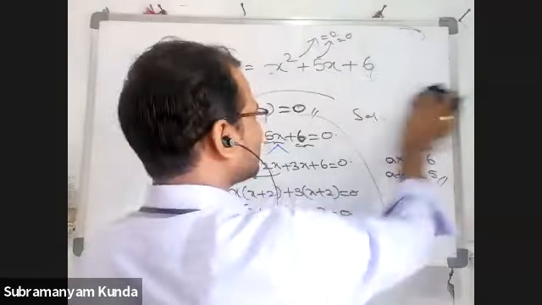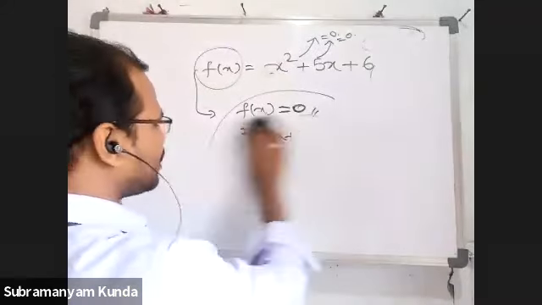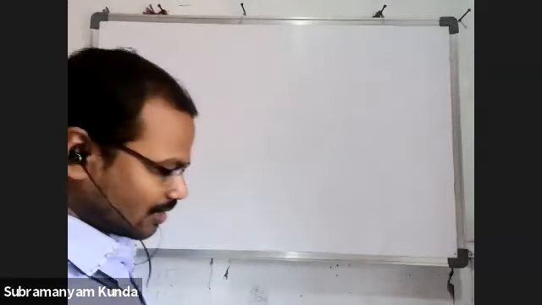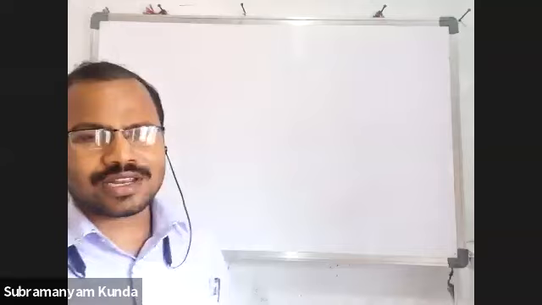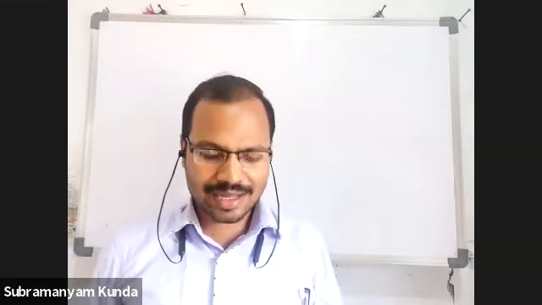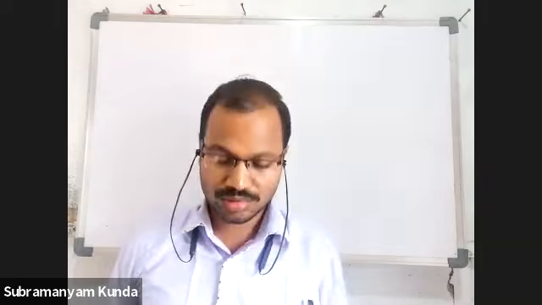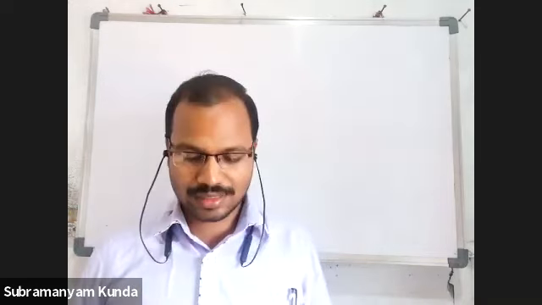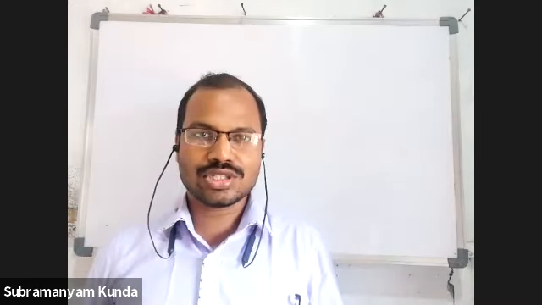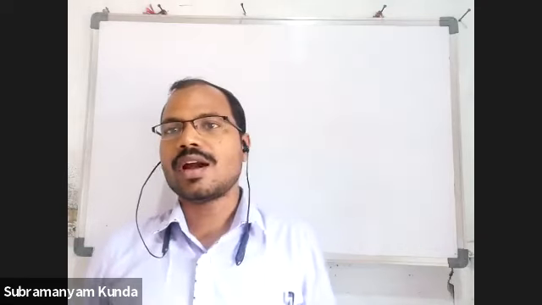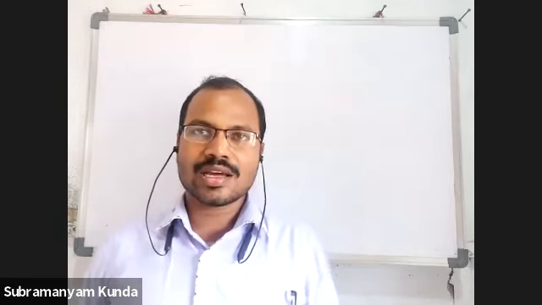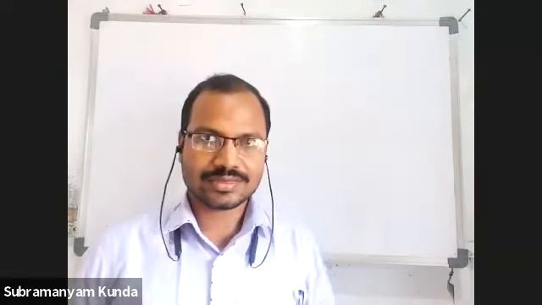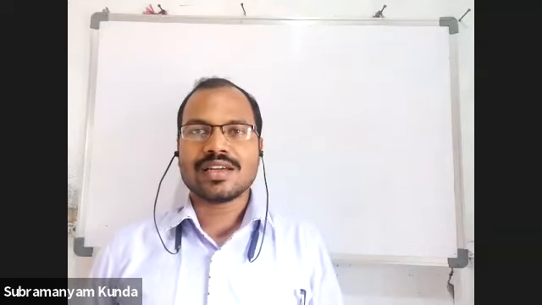Okay, just write down: to find the zeros of any polynomial, first equate the given polynomial to 0 and then solve the above equation for x.